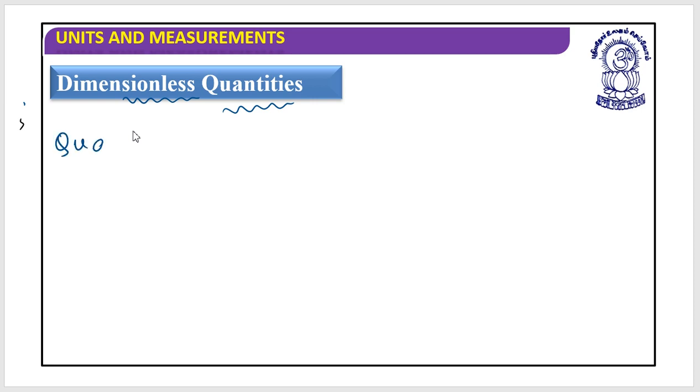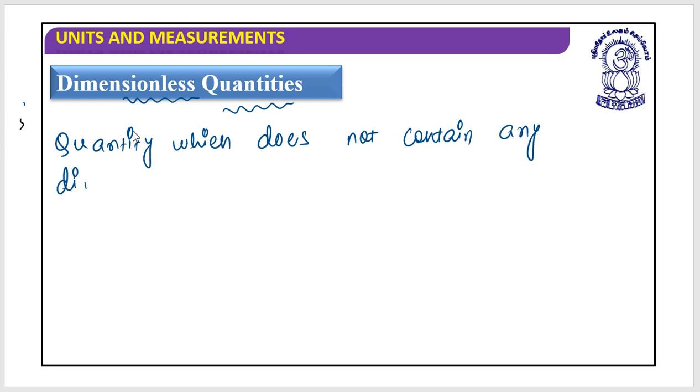We can say a quantity which does not possess, does not contain any dimensions, or the dimensions can be written as m0, l0, t0. These are the dimensionless quantities. Which are they?